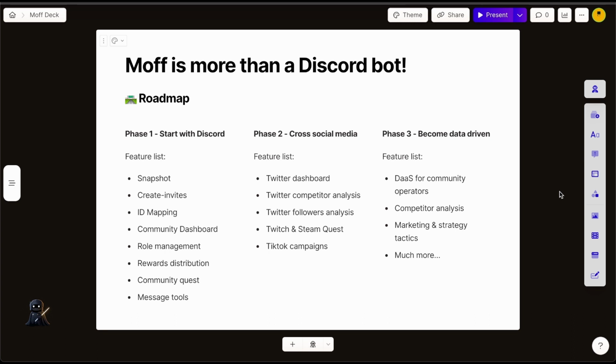And there is much more to do. So Moff is more than a Discord bot. There will be many applications, and it's going to be a platform, an ecosystem for newcomers, for new communities to use to help them grow their community and their fan base.